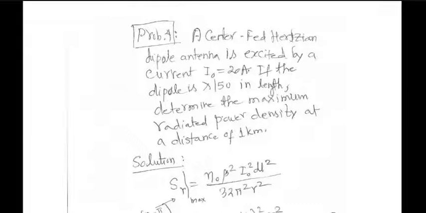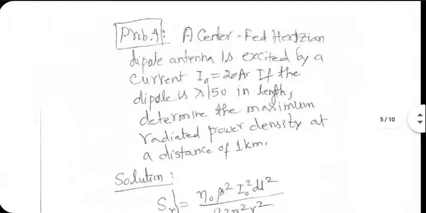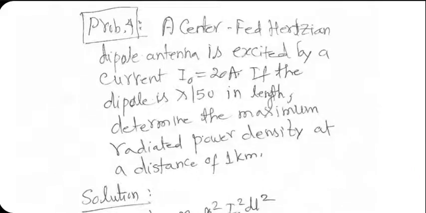A center-fed Hertzian dipole antenna is excited, that means fed, by a current I naught equal to 20 ampere. I assume it's peak current. I was calling it I in my derivation, but in this problem, which I've taken from somewhere, they are calling it I naught. Fine. If the dipole is lambda divided by 50 in length, they are still calling it Hertzian dipole, which disagrees with what I told you. I would prefer to call it short dipole, but fine. I will go by their recommendation that it's Hertzian dipole, even though length is not that small. Fine. So determine the maximum radiated power density at a distance of 1 kilometer.